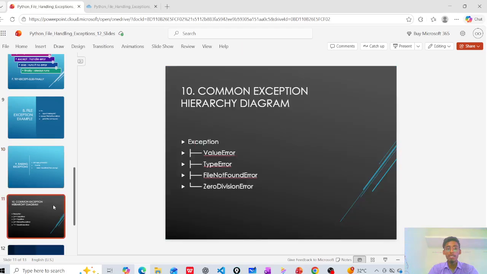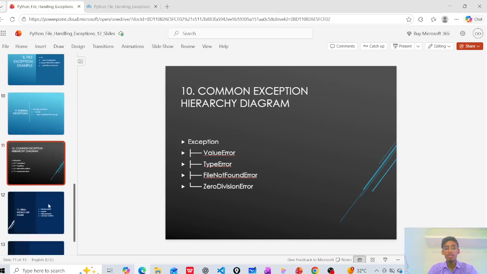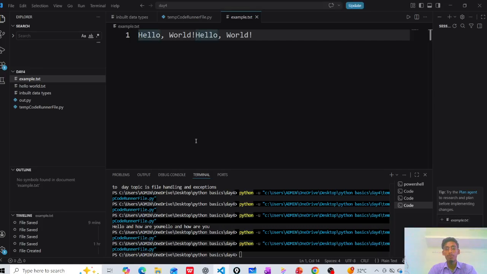In the common exceptions hierarchy diagram, ValueError is common, TypeError is common, FileNotFoundError and ZeroDivisionError are common too. These are called common exceptions. I will take one beautiful example here. Let's see.